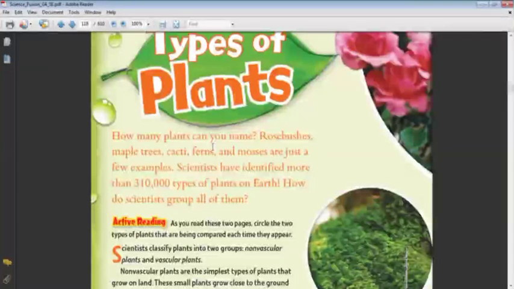So what can we do to study the different types of plant, Karma? What do you think we can do? I will study some of them, and every day I'll study some to know all of them.